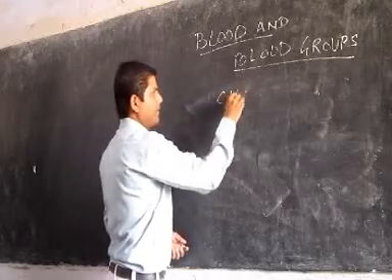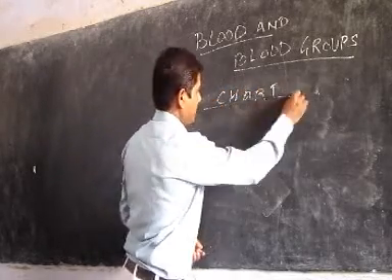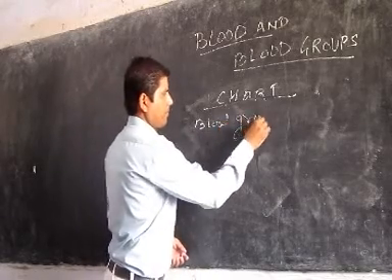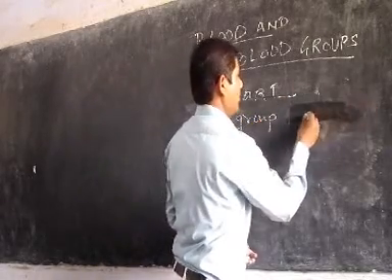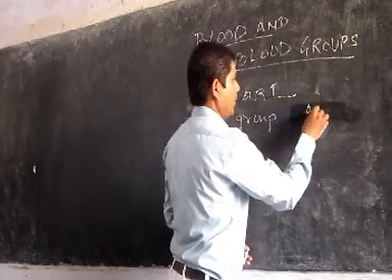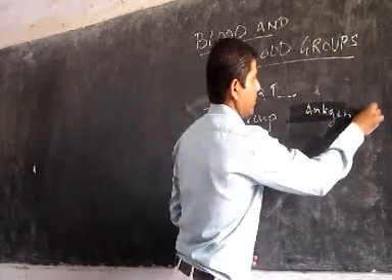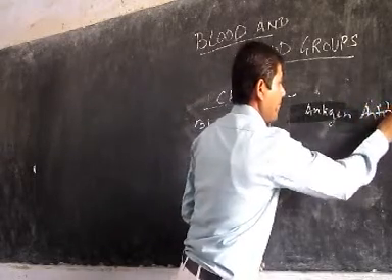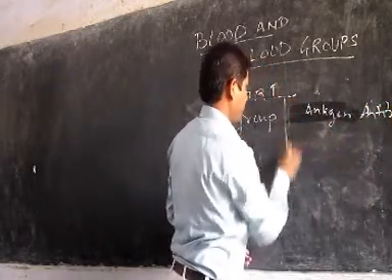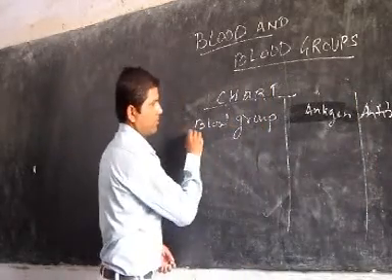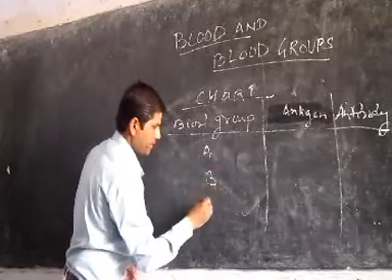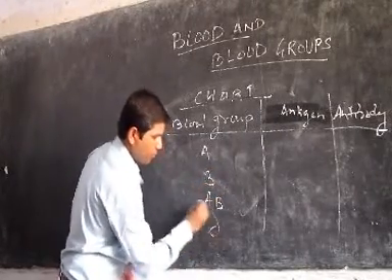According to the chart: blood group, antigen, antibody, that is A, B, AB, O.